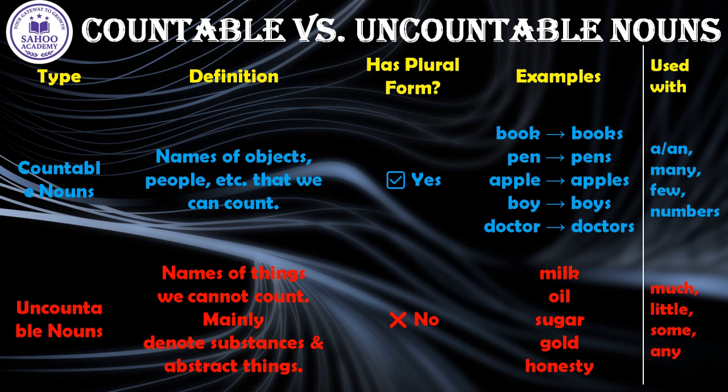On the other side, we have uncountable nouns. These are names of things we cannot count as separate units. They mainly include substances, materials, and abstract concepts. Since they cannot be counted, they do not have a standard plural form and are typically used only in the singular. For example, milk, oil, sugar, gold, and the abstract noun honesty. Now let's go to the next slide.